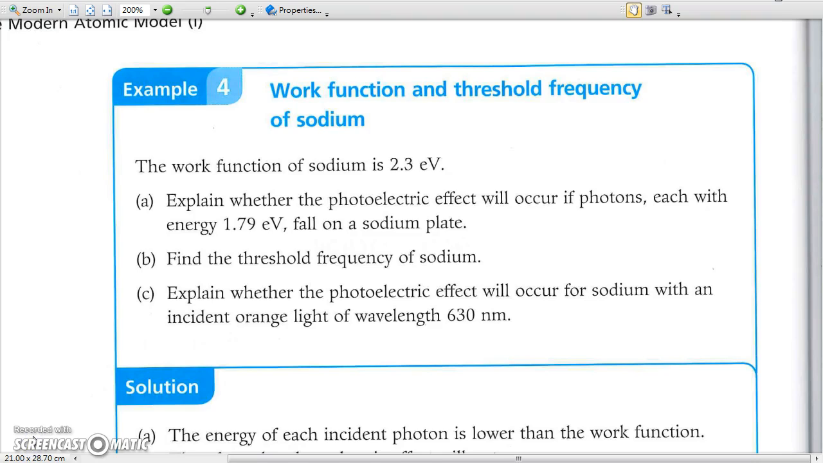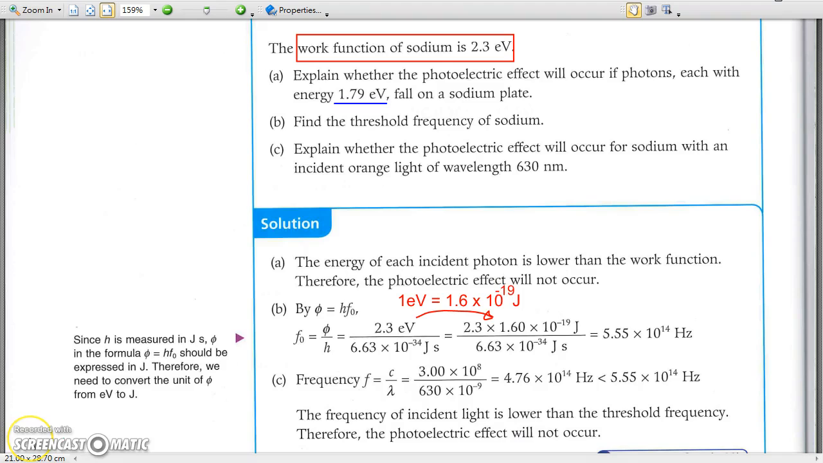Example 4. Work function and threshold frequency of sodium. When the energy of the incident photon is smaller than the work function of the metal surface, there is no photoelectric effect. Energy expressed in electron volts can be converted to energy in joules by multiplying by 1.6 times 10 to the power negative 19. Remember, all energy units should be consistent in a formula when doing calculations.